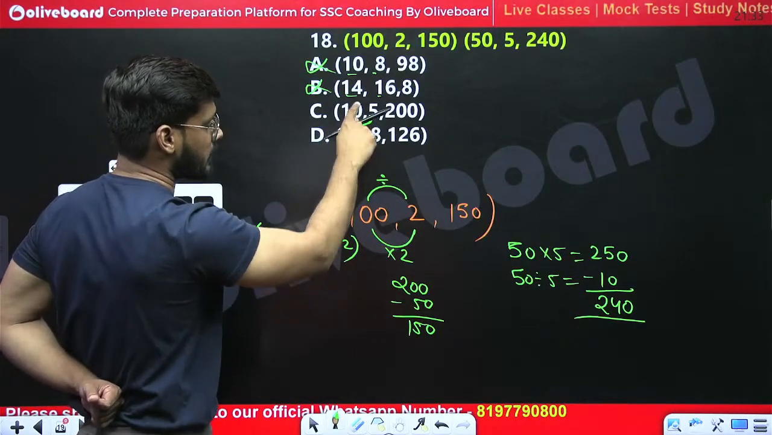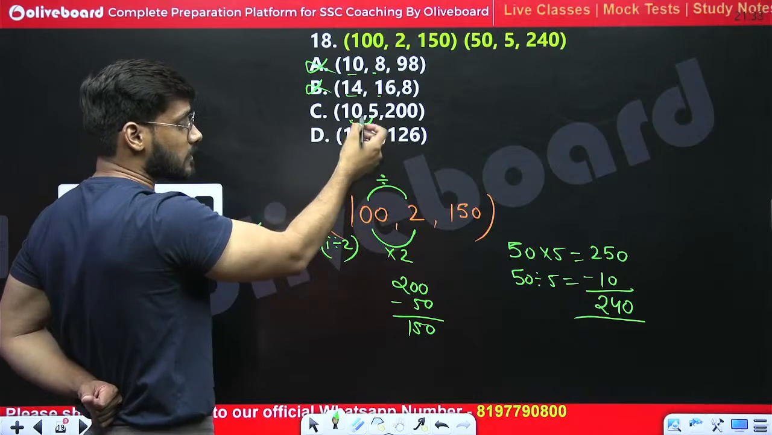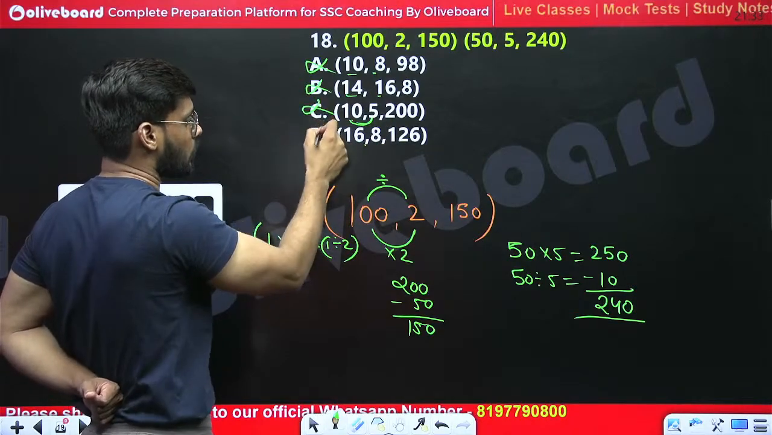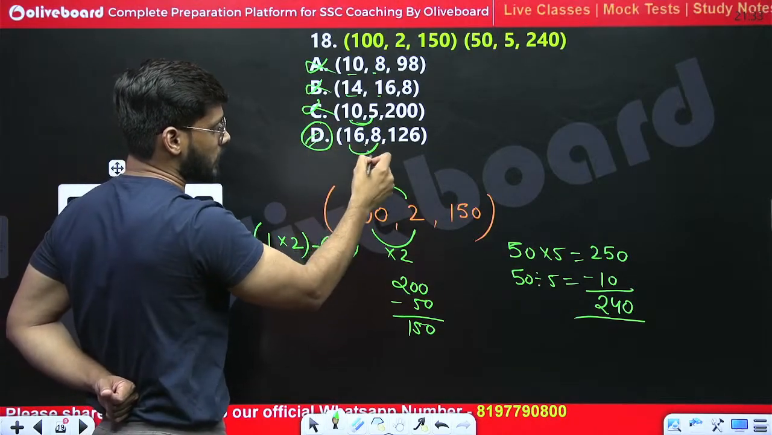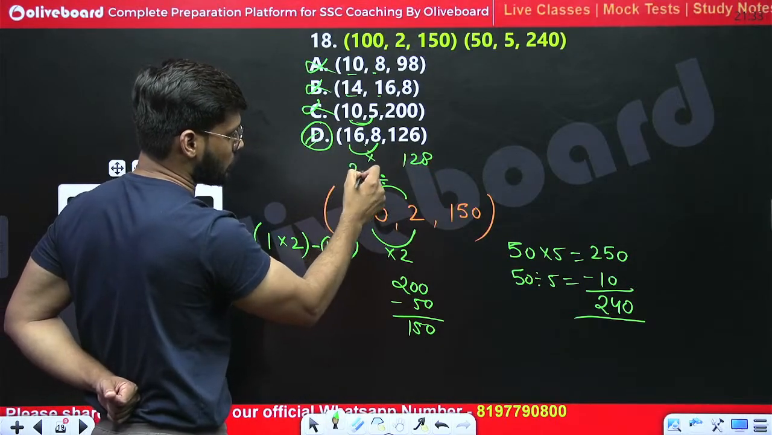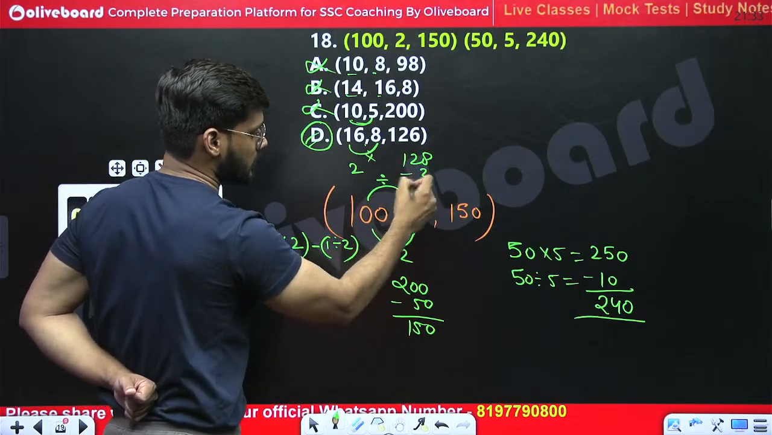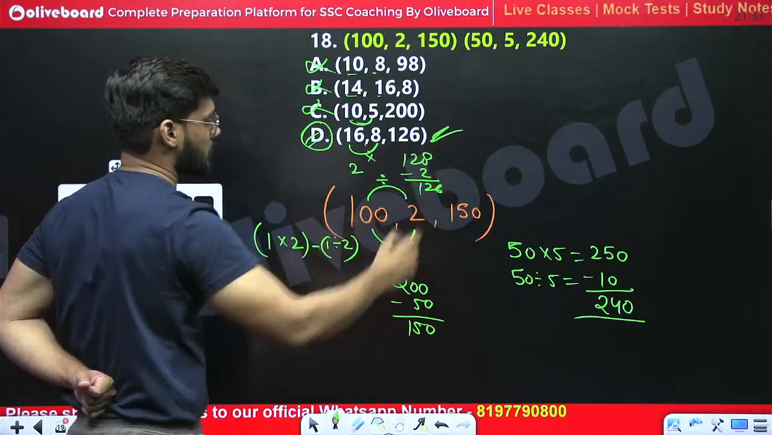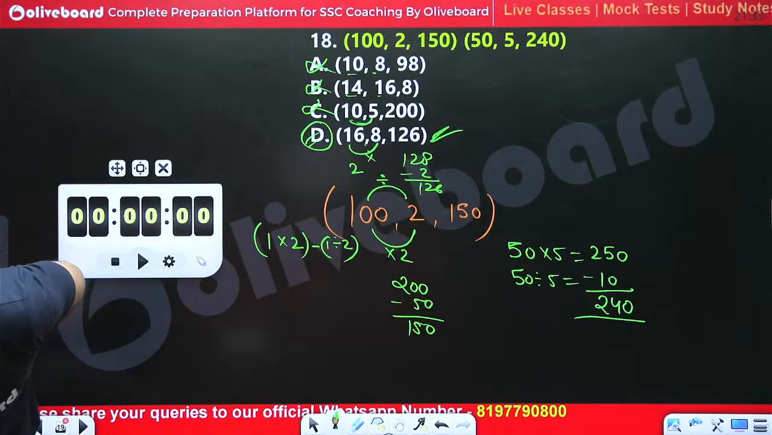10 into 5, 50. And 50 minus 2 is not 200, no. Option number D: 16 into 8, we get 128. And 16 divided by 8, we get 2. 128 minus 2 is 126. And hence option number D is the right one. Option D is the right one.